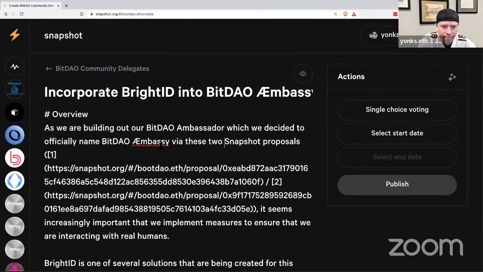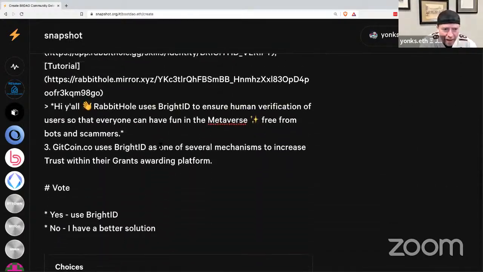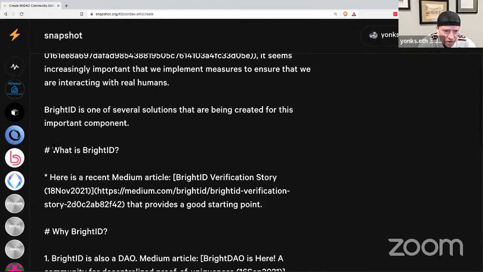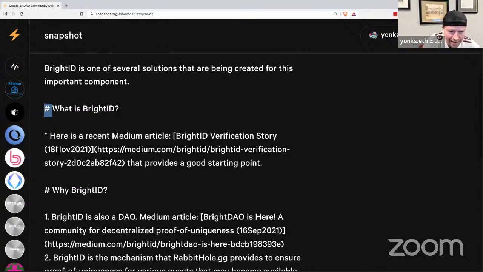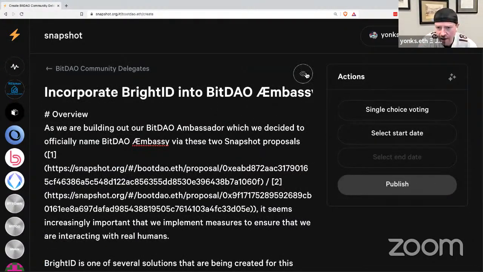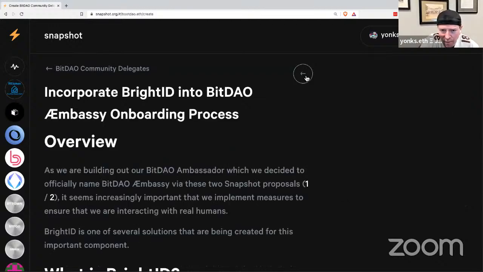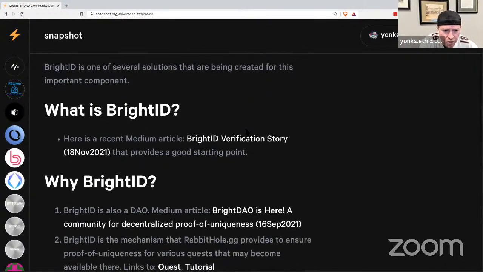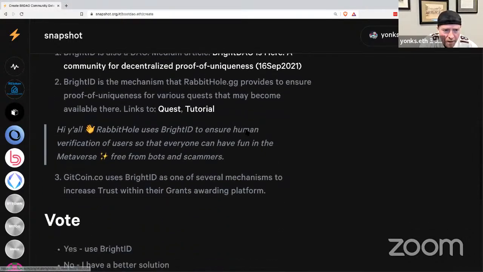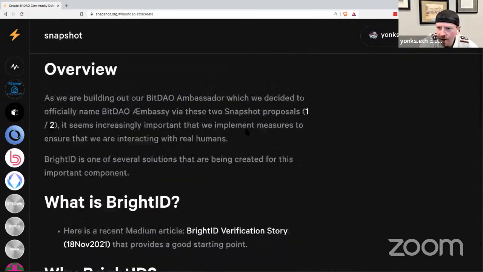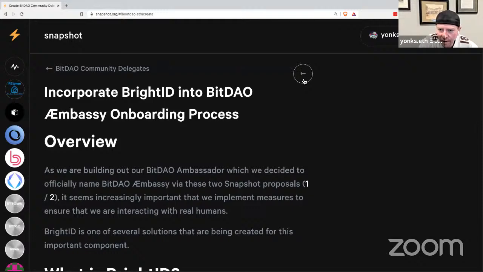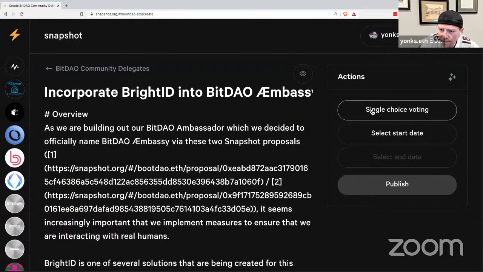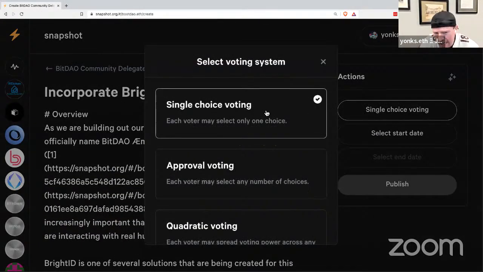So we've got the text in here that was prepared using, again, Markdown language. The little pound sign here creates some nice headers. I'm not going to talk about using Markdown, but we click on this little eyeball, we can do a little preview of this. So overview, I already went through this from the Notion. Why Bright ID? It looks pretty good. All right, so I'm going to go back, use the little arrow, and we're going to do a single choice voting. Again, there's other voting methodologies. This is a pretty simple one, yes or no, single choice.